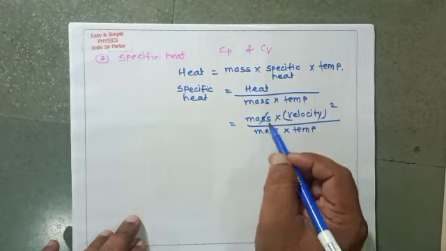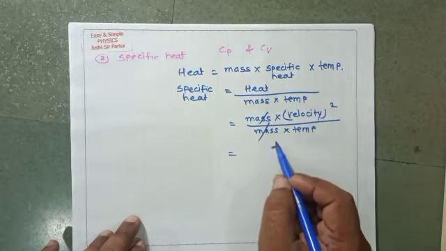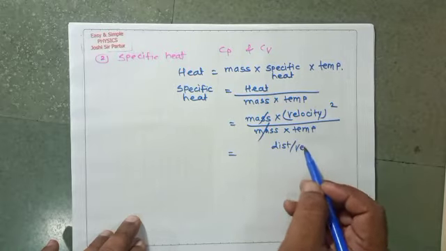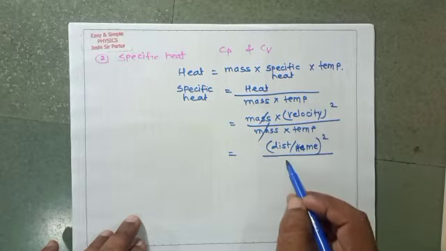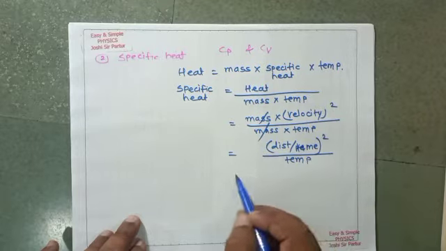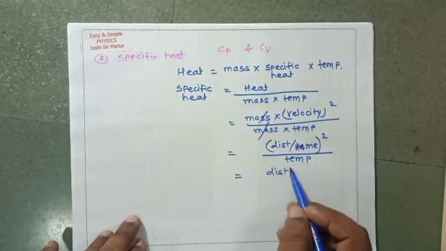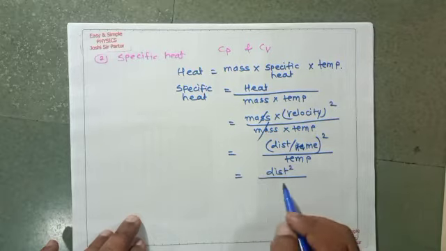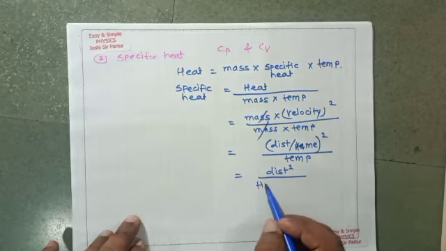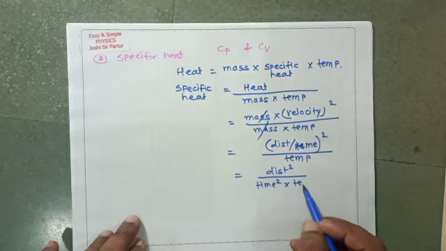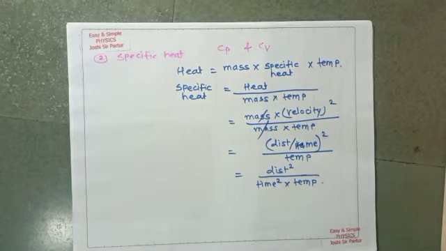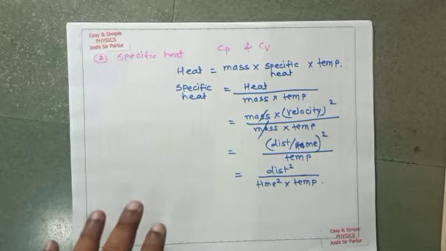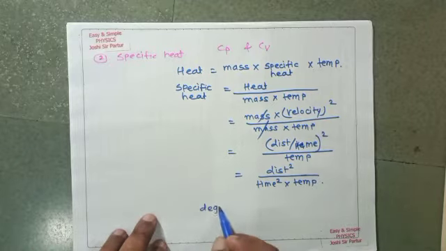Mass gets cancelled. So distance divided by time, bracket square, divided by temperature. So distance square divided by time square multiplied by temperature. Temperature is measured in degree Kelvin.